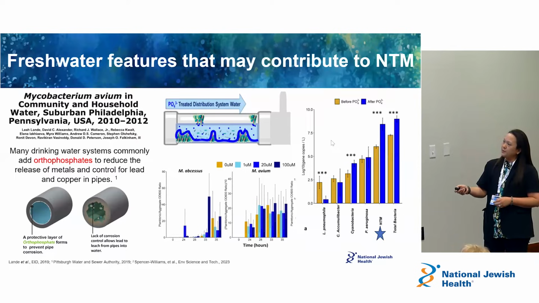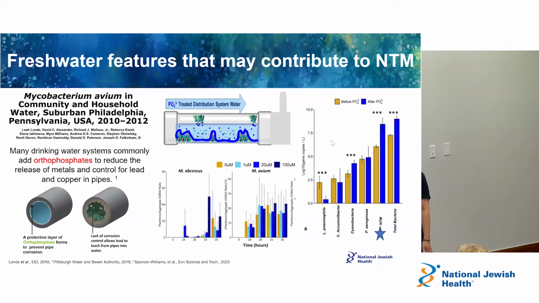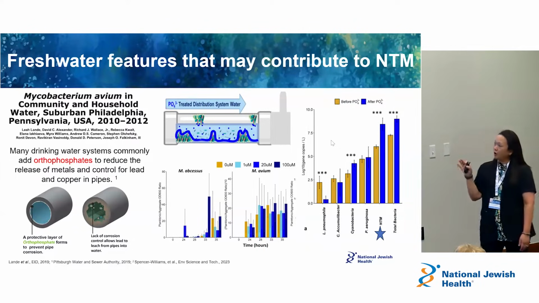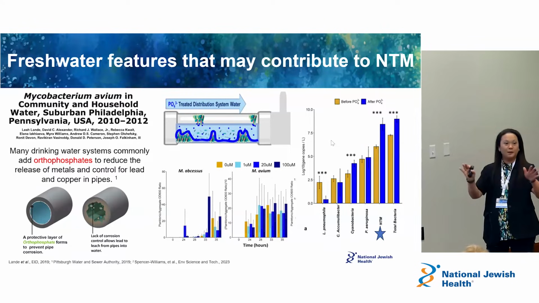And so there have been recent reports from the Philadelphia area suggesting that they've been using orthophosphates, for example, right, to treat the piping system, because the NTM likes to grow in the gunk, right? The gunk, the slimy biofilm in your environment. And so some of these treatments have been done to release this iron corrosion on these piping systems, and for the orthophosphates to reduce the corrosion on pipes. So it's a cleaner sort of environment, a cleaner piping system.